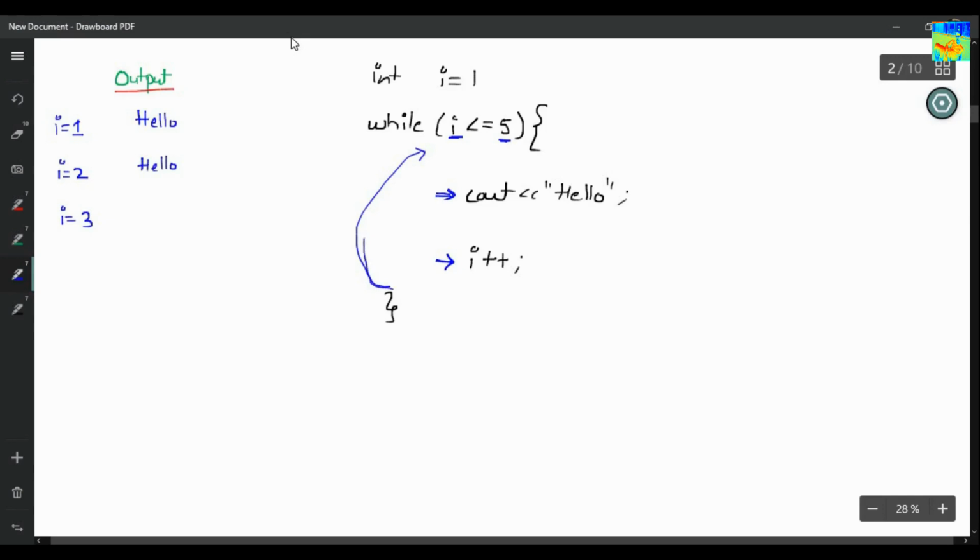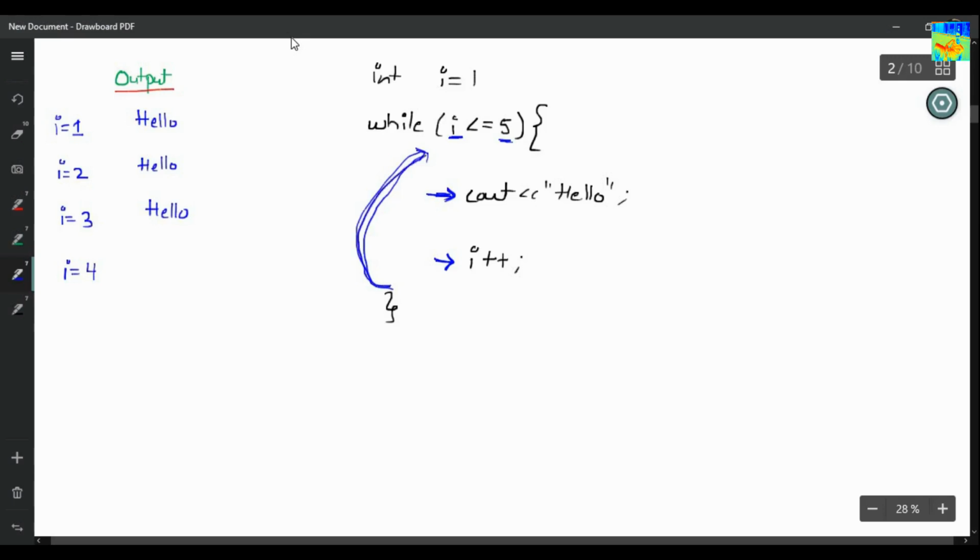Now you will again check the condition. So is 3 less than or equals to 5? Yes, the condition is true. So you will come inside and you will print hello. So hello is getting printed one more time. And now you will increase the value of I by 1. So the new value of I is now 4.